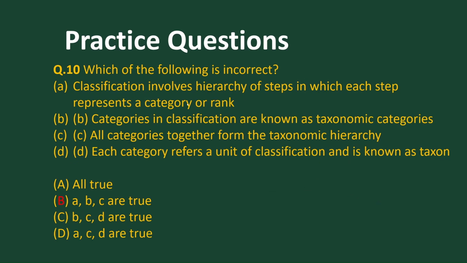Which of the following is incorrect? Classification involves a hierarchy of steps in which each step represents a category or rank. Yes, A is true. Categories in classification are known as taxonomic categories. B is true. All of them together form the taxonomic hierarchy. It is true. Each category refers to a unit of classification known as a taxon. It is also true. So all of them are true. So this is all about certain practice questions.